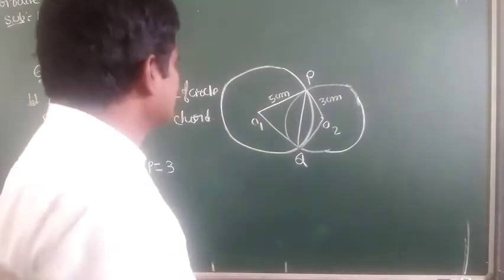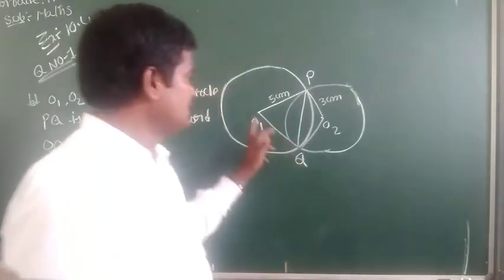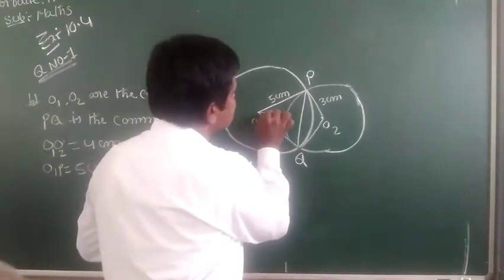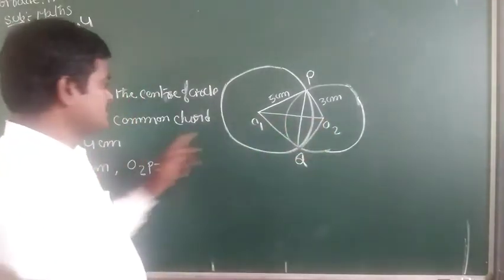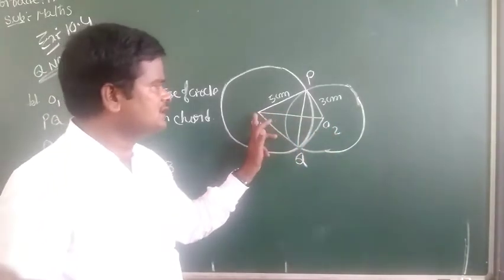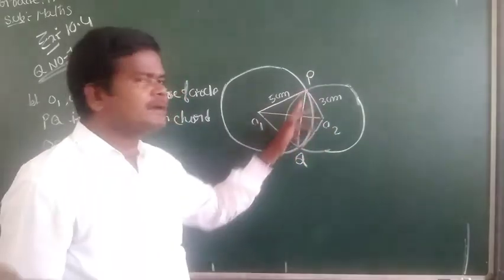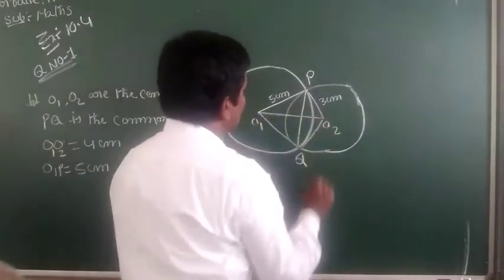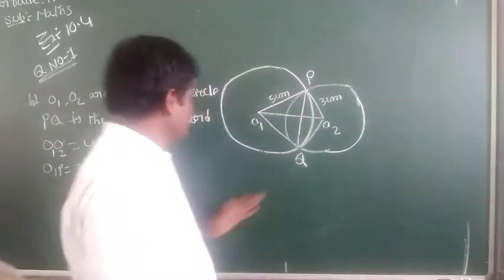We know that a line passing through the two centers of the circles. So this is a line. Here the given 4 centimeter is given. A line passing through the two centers of the circles can divide the common chord. Perpendicular bisect. This line O dash is perpendicular bisector of PQ.